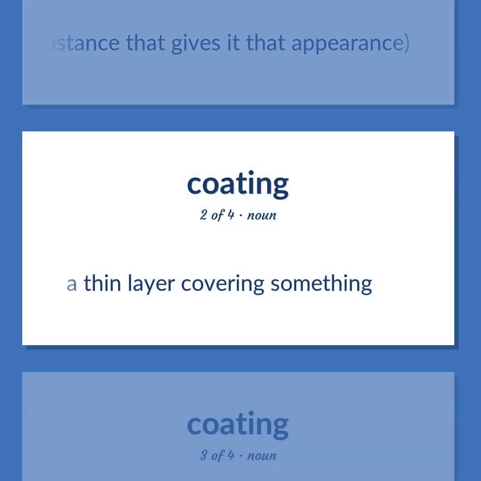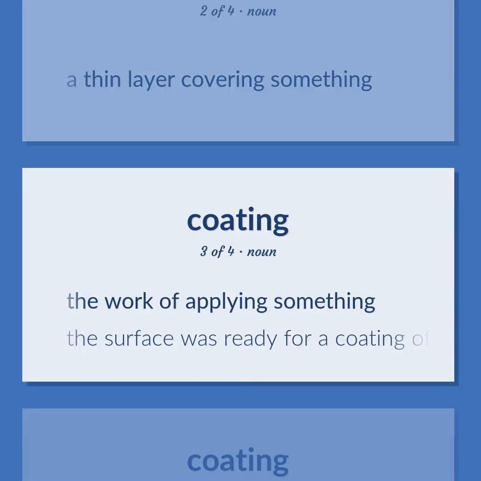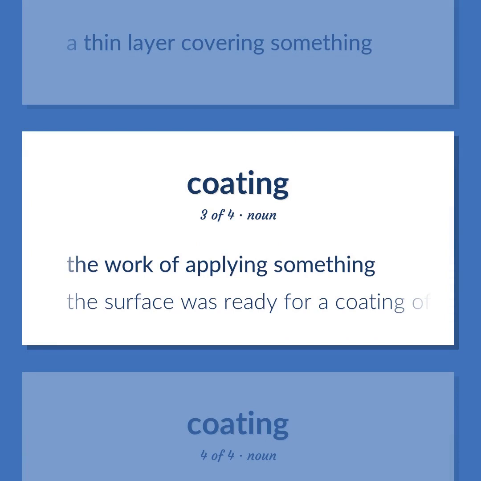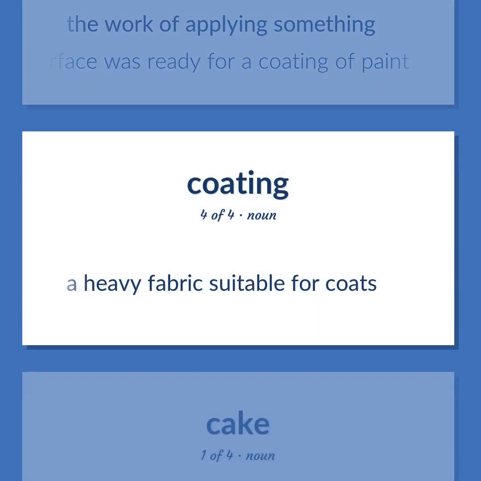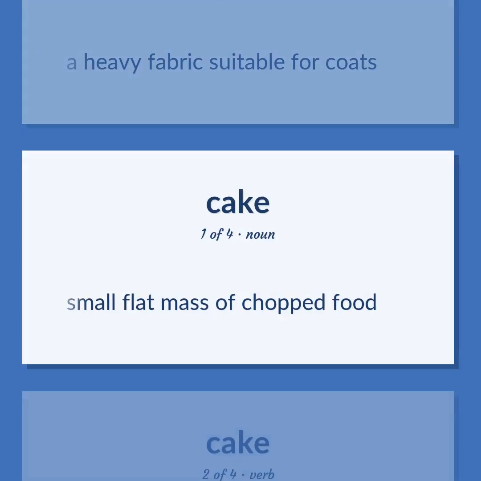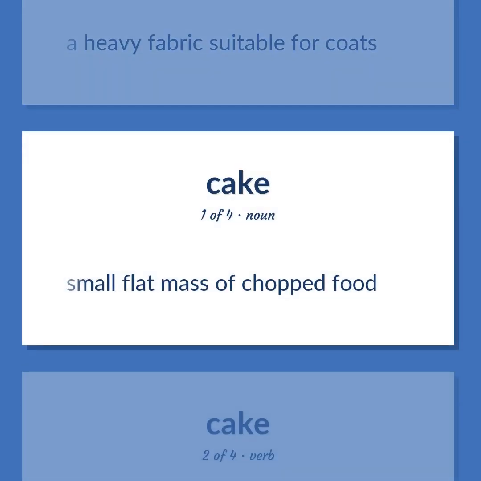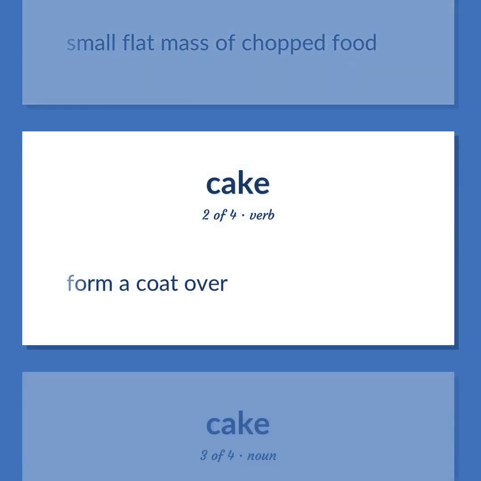A thin layer covering something. The work of applying something. The surface was ready for a coating of paint. A heavy fabric suitable for coats. Small flat mass of chopped food. Form a coat over.